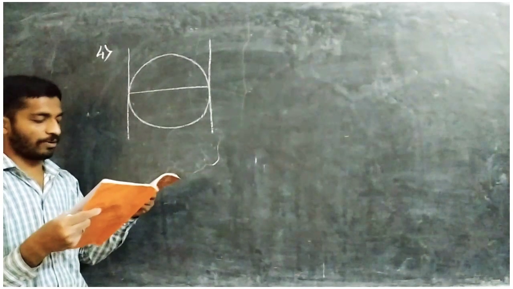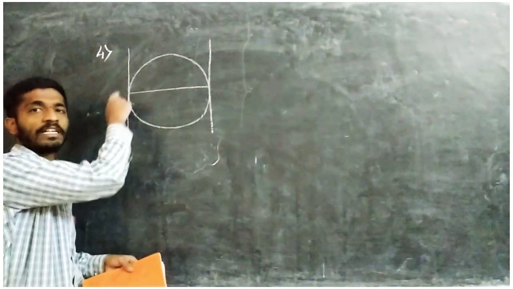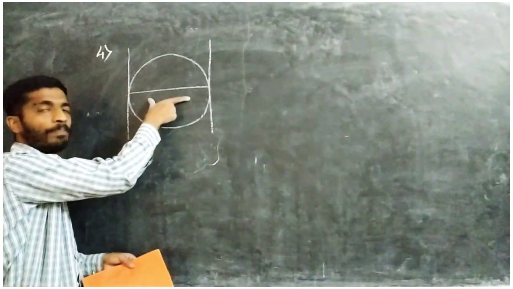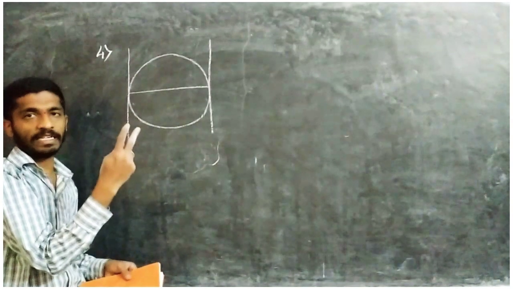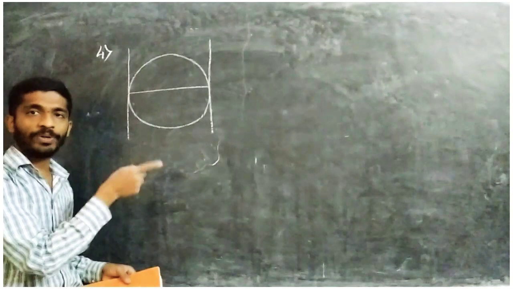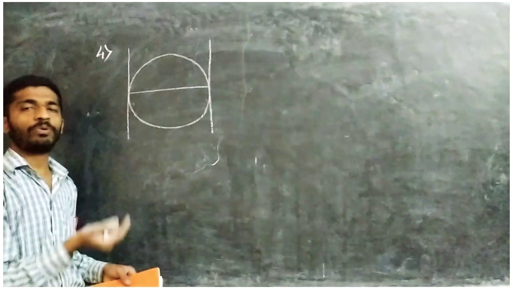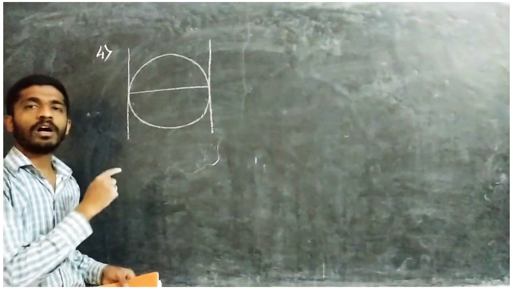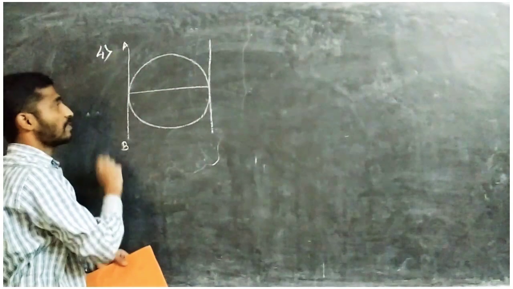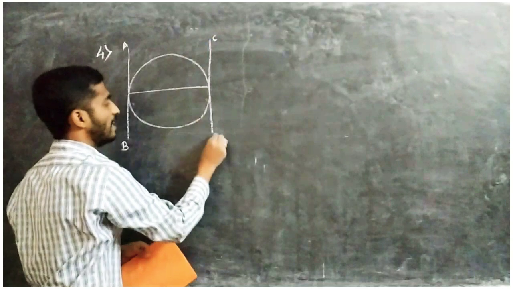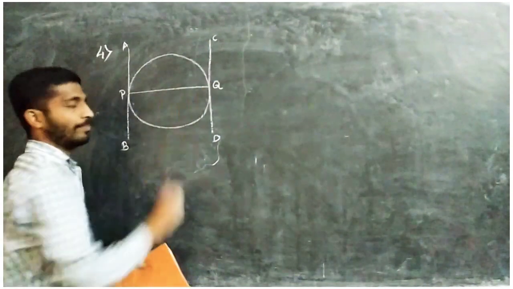A circle can have dash parallel tangents at the most. Okay, so if you draw the tangents at the ends of the diameter, then you can get at most 2 parallel lines. So like that, for every diameter you will get 2 parallel tangents. Then we have to prove how they will be parallel. See here, I am taking AB as one tangent and CD as another tangent. They are touching the circle at P and Q respectively.